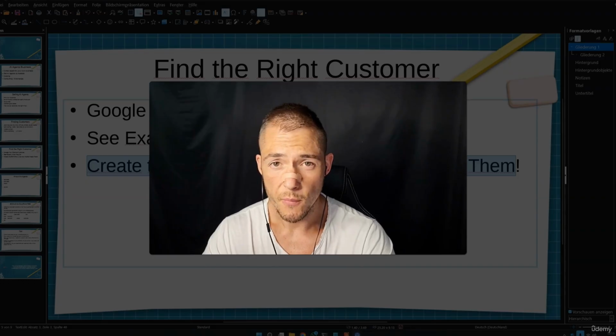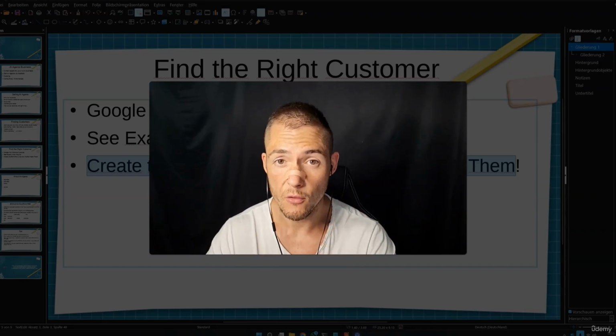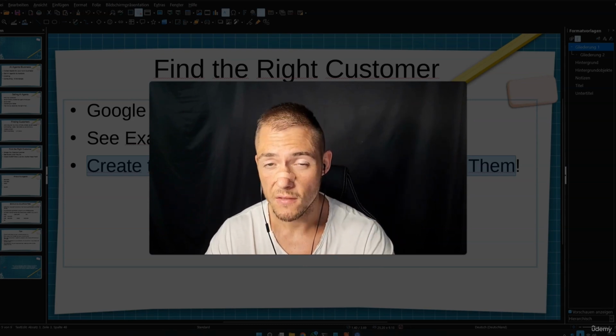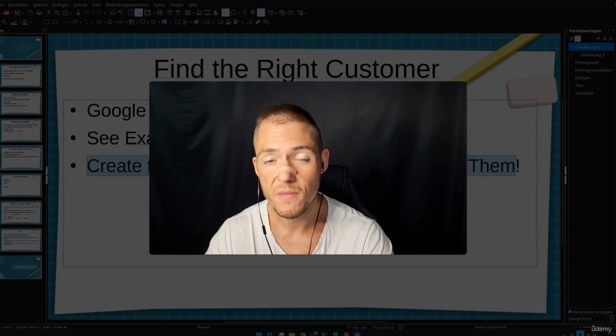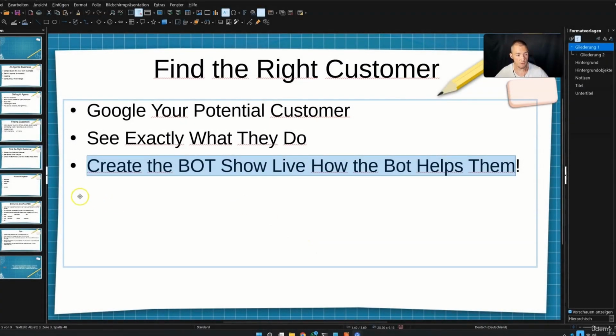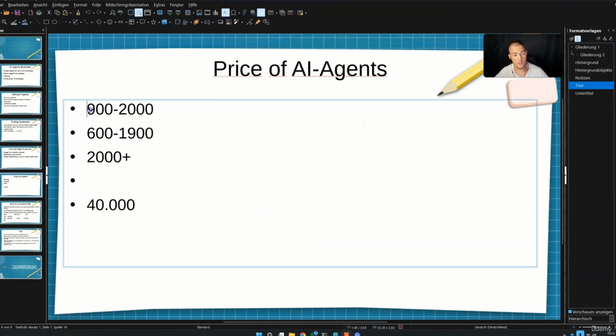And as soon as the person understands that they have a problem, they don't have enough time, that you are here and you can help them with this chatbot, and you showed them live that the chatbot is working, they will most likely be interested. And then they will most likely ask for the price. So let's just talk about price. What's the price of an AI agent? Generally speaking, this depends. Something between $900 and $2,000, these things are working. It obviously depends on the industry you are in.